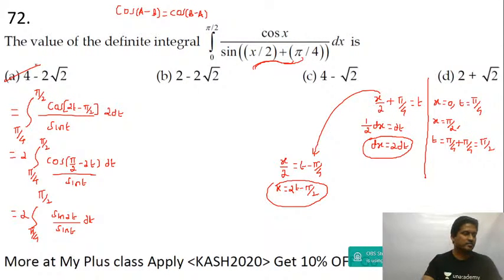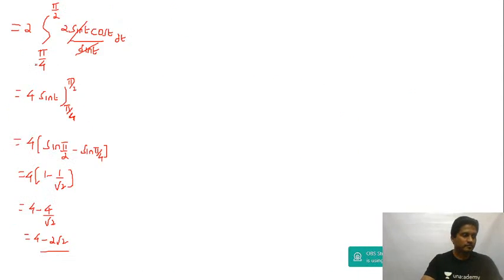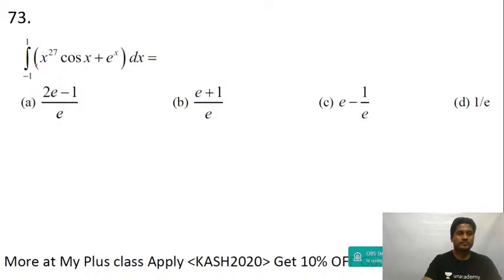Okay, let's move to the next question. This is minus a to plus a, minus 1 to plus 1. Okay, I'm going to separate them, x to the power of 27 and cos x, plus integration of minus 1 to plus 1, and then e power x dx.